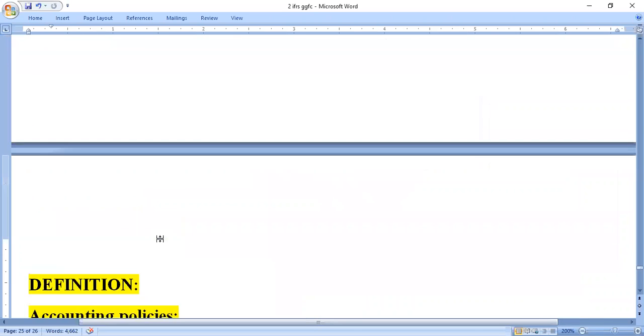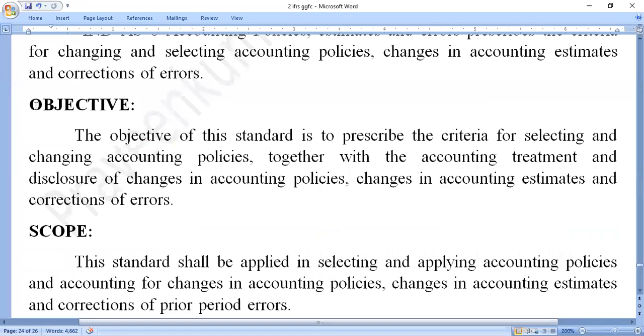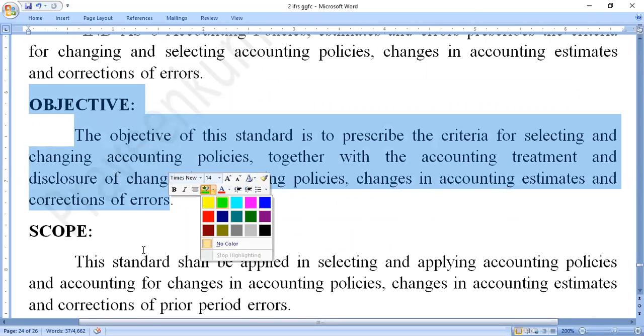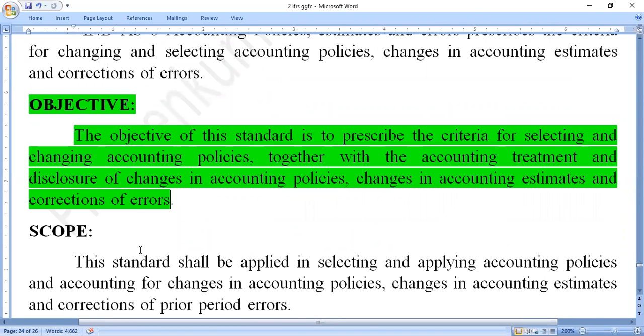After that, the next one here, objective. What is the basic and fundamental objective of this accounting standard? Here the objective of this standard is to give the criteria, conditions and guidelines relating to accounting policies, accounting treatment, disclosures, and changes. If any change is made in the accounting policies, you should change it and correct the mistakes. Each and every guideline is given like this. This is the objective. To give the guidelines regarding the accounting policies, transactions, treatment, and correcting the mistakes.